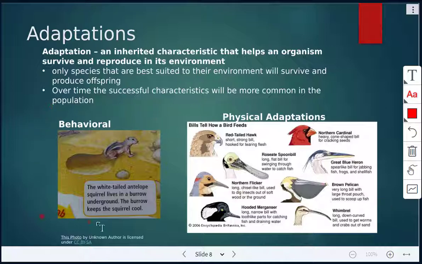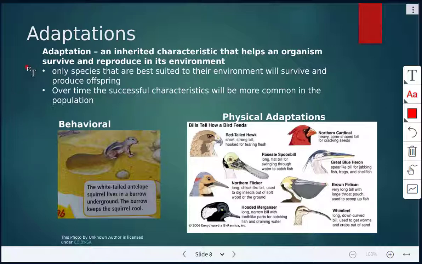There are also behavioral adaptations. So behaviors such as mating behaviors, migrating, that would be a behavior, hibernating would be a behavior. This example I've shown here is a white-tailed antelope squirrel, and it will make these burrows underground, which helps keep the squirrel cool. So that would be a behavioral adaptation.